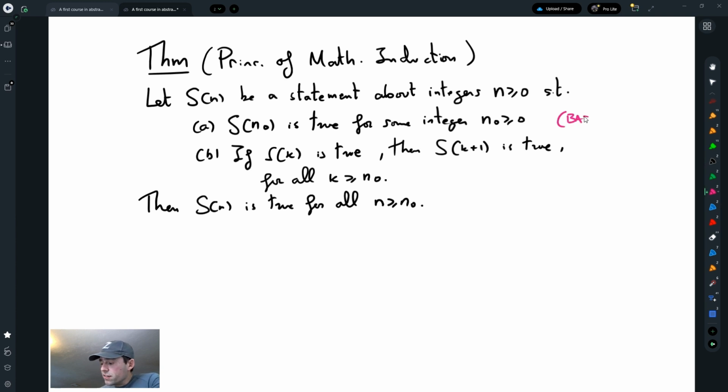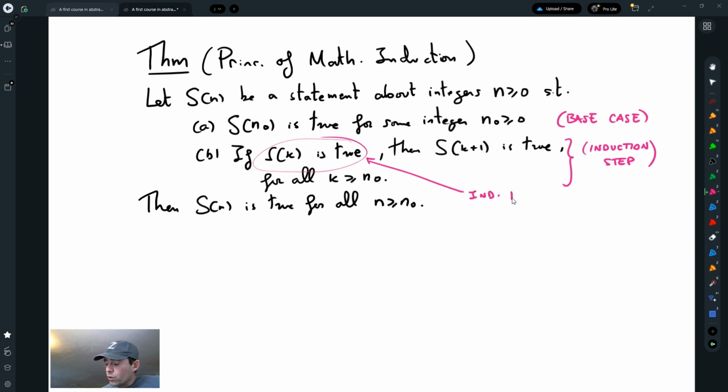When we use induction, we are verifying the hypothesis of this theorem. Part A is verifying the base case, that there is a first number where it is true. And B is usually called the induction step. When we assume the kth case and then have to prove the k plus 1 case, the kth case is what we call the induction hypothesis.